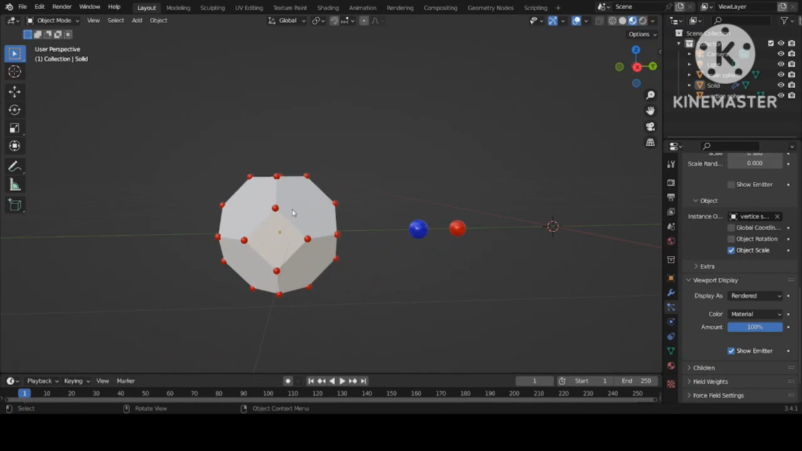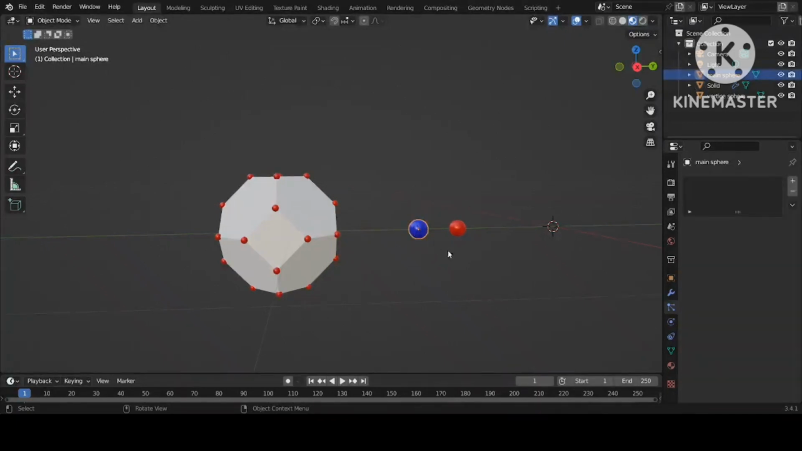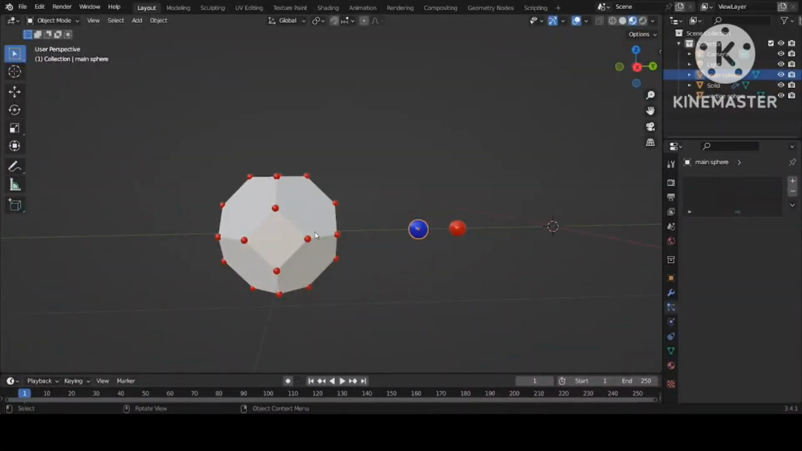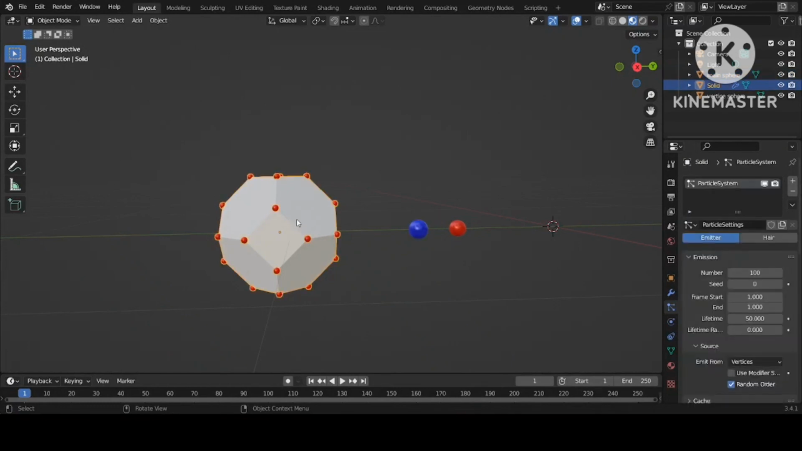Now the remaining part is that we want to fill the whole sphere system with this. So for this, select the main sphere, click on this solid system, again go to the particle system, it is already there, and click on another system, because we want to include another system.